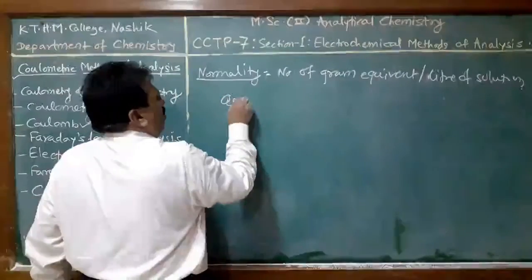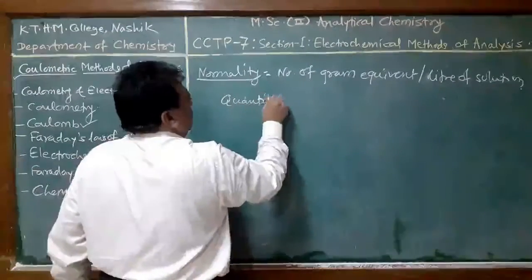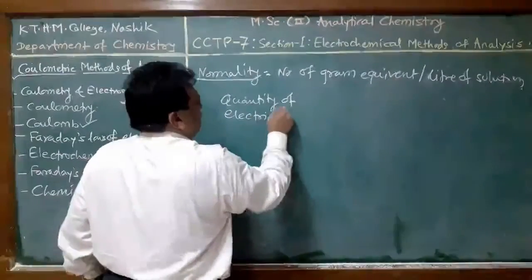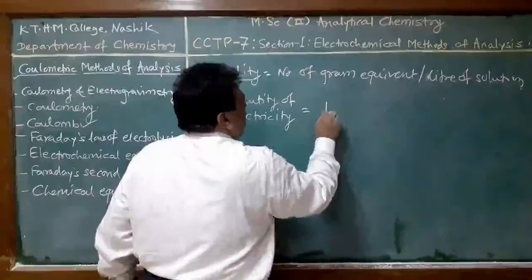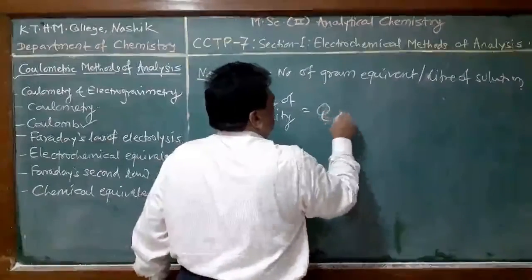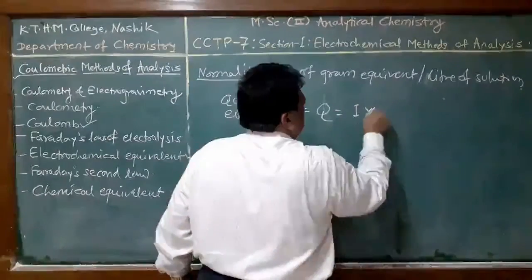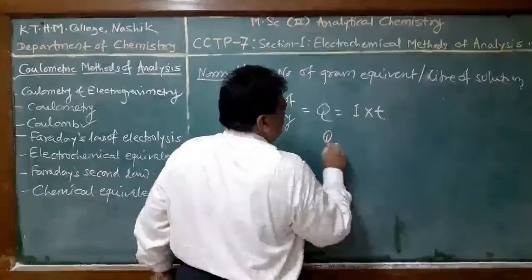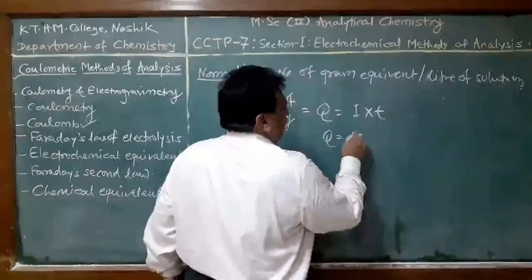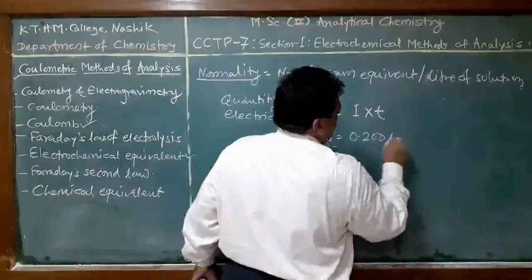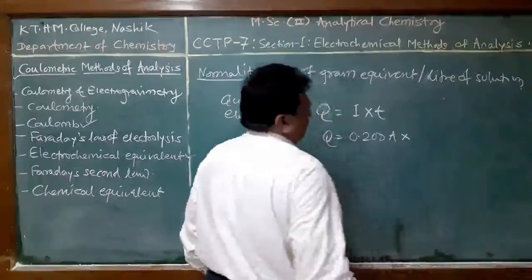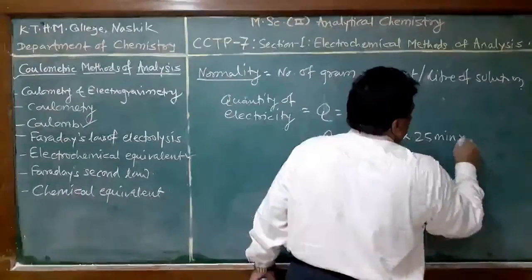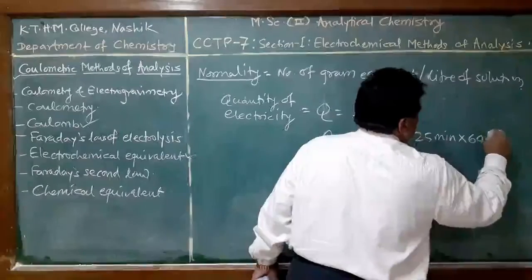Therefore, the quantity of electricity is Q equals I into T. Now in this case, I should be in ampere, therefore it is 0.200 ampere into time 25 minutes into 60 seconds.